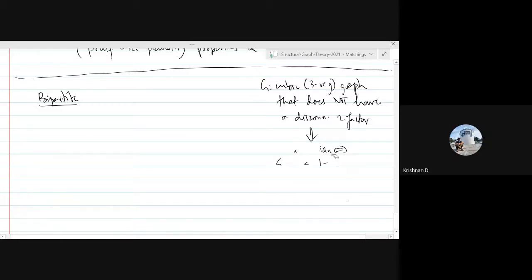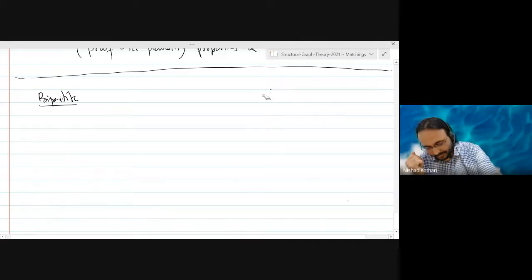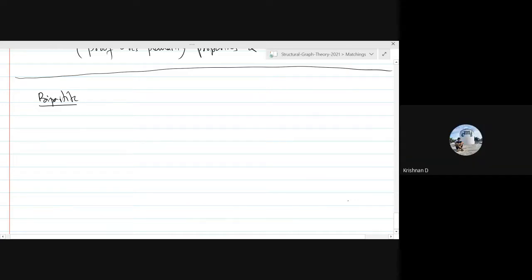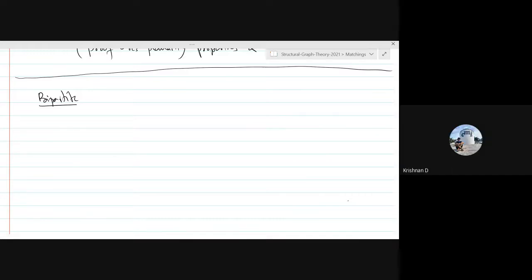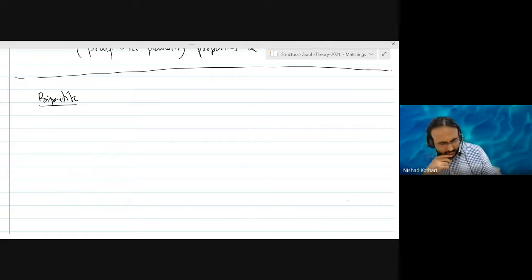So in the cubic graphs, if we get a one factor, we saw how we get a two factor, and how they give us a three factor. In a three factor, if F is the one factor, then F and its complement should give us the three factor, right? Three factor or two factor? Are you talking about cubic graphs? Yeah.